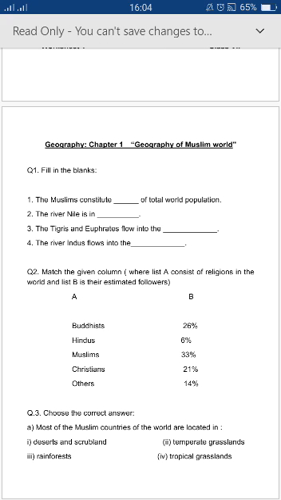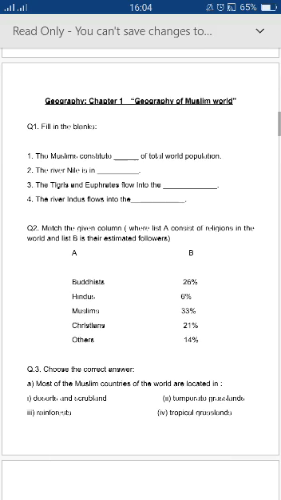And in the Muslim world we have different types of physical features. We have huge mountain ranges, we have desert also, and also fertile land. So we will read all the physical features of the Muslim world in this chapter, and for this purpose we also have 3 maps. With the help of the maps we can understand our task easily.